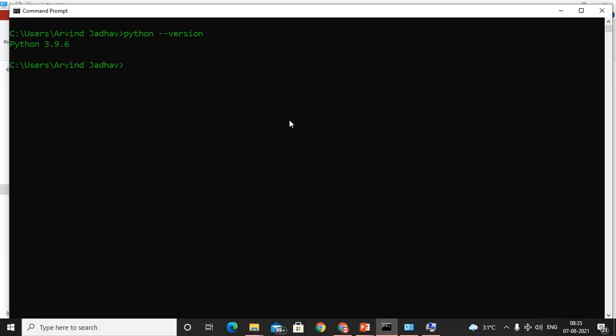Will we get access to this Python? No, we will not get access on the command prompt. What does that mean? Simply, when installing the application, we have to click there. If we forgot to click, in that case we cannot access Python from the command prompt. Okay, so make a note of that.